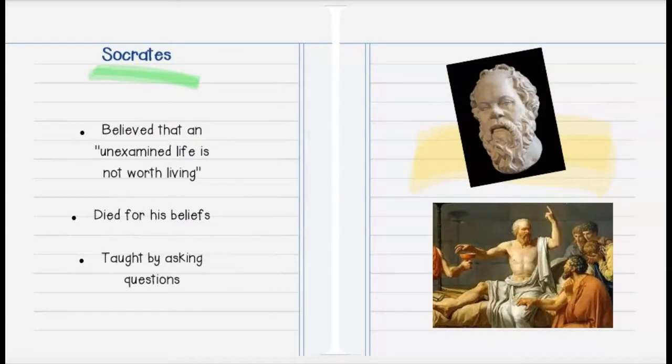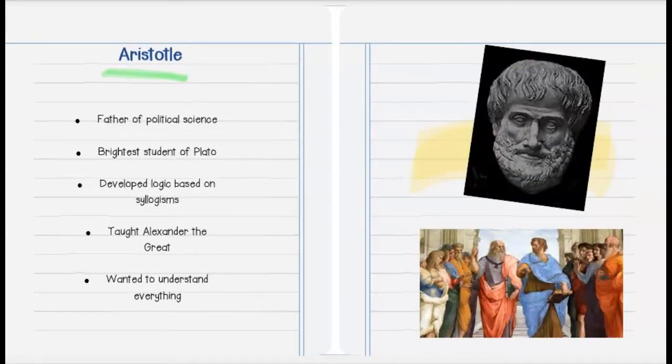Socrates believed that an unexamined life is not worth living. He died for his beliefs, and he taught by asking questions. And Aristotle is considered the father of political science. He was the brightest student of Plato. He developed logic based on syllogisms. He taught Alexander the Great, and he wanted to understand everything.